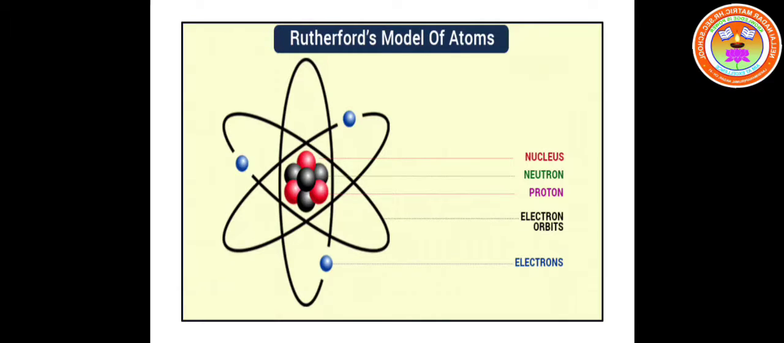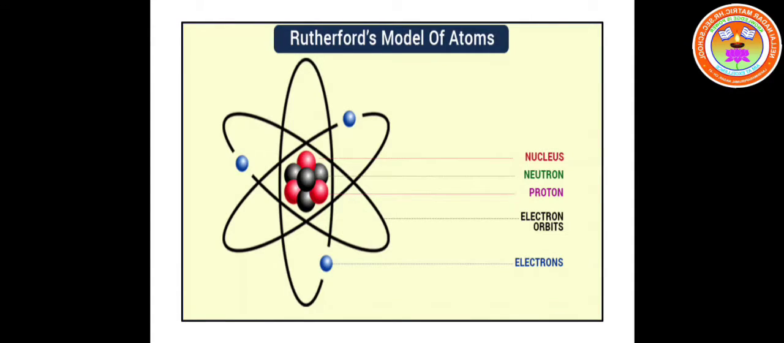The third postulate of Ernest Rutherford's atomic model is that the size of the nucleus of an atom is very small when compared to the size of an atom. Then the fourth postulate is that the electrons revolve around the nucleus of an atom in close circular paths called orbits. So orbits are the close circular paths in which the electrons revolve around the nucleus in an atom.